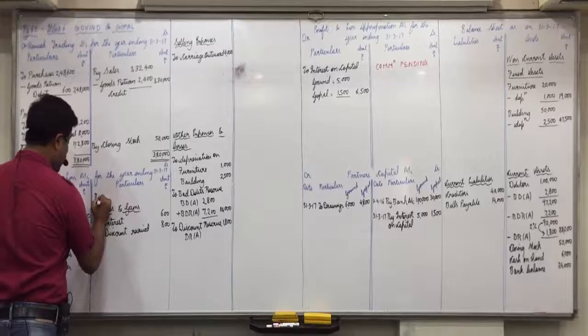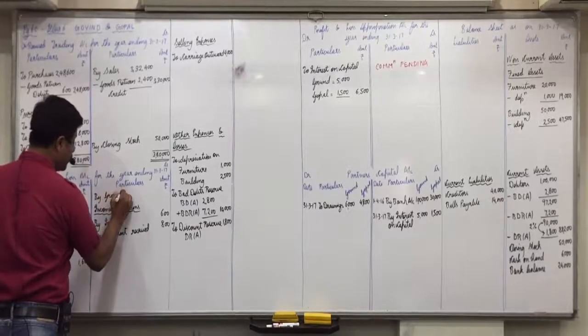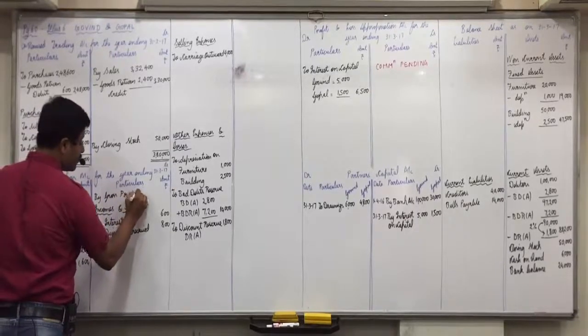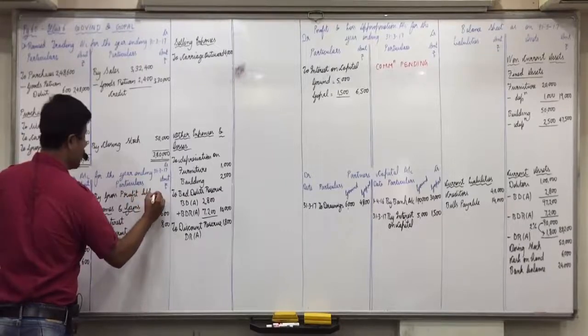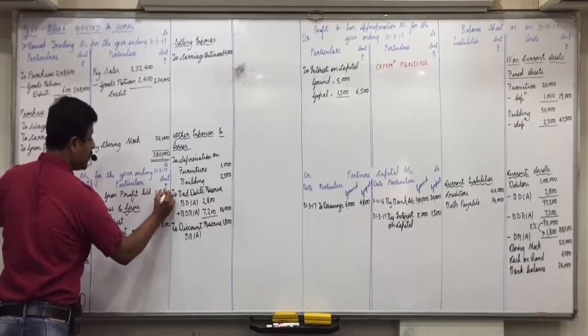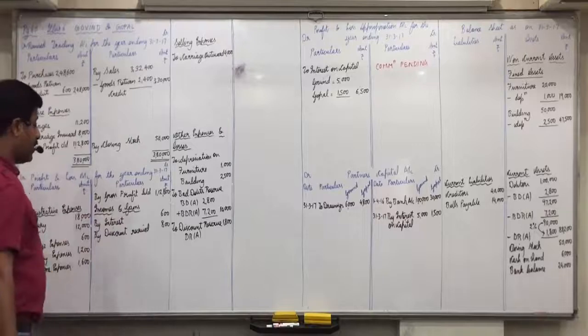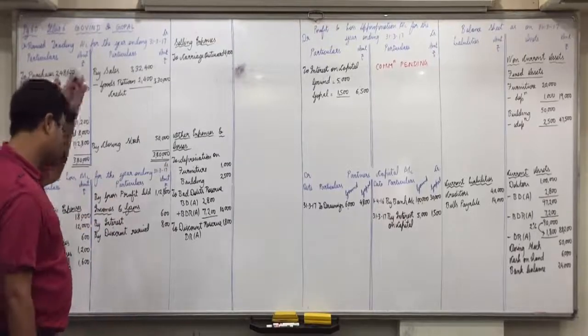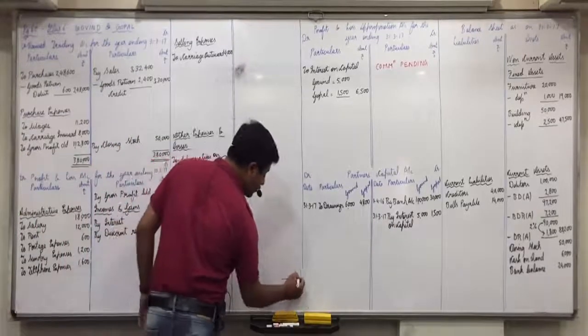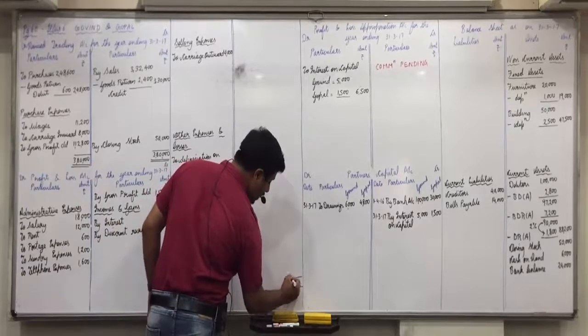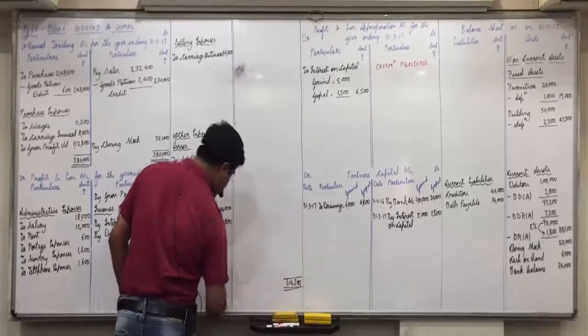Opposite side in the P&L account, by gross profit brought down 1,12,800, plus 600, 113,400, plus 800, 1,14,200.